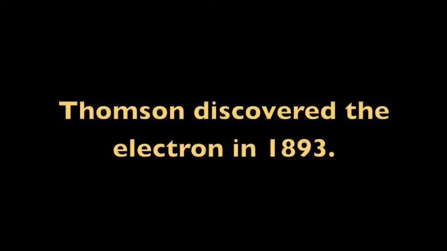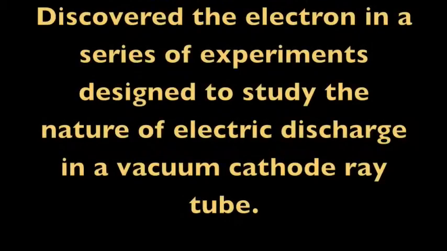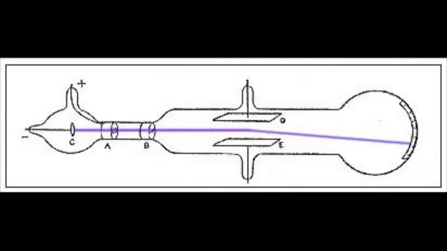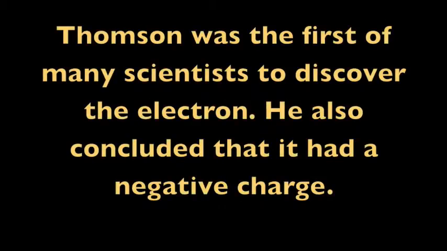Joseph John Thomson. J. J. Thomson discovered the electron in 1893. He discovered the electron in a series of experiments designed to study the nature of electric discharge in a vacuum cathode ray tube. Thomson was the first of many scientists to discover the negatively charged electron.